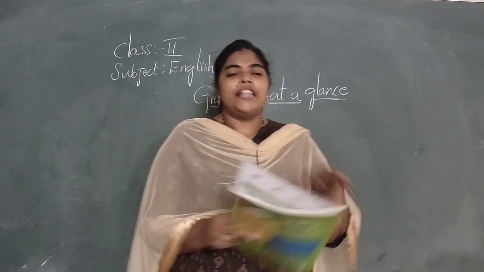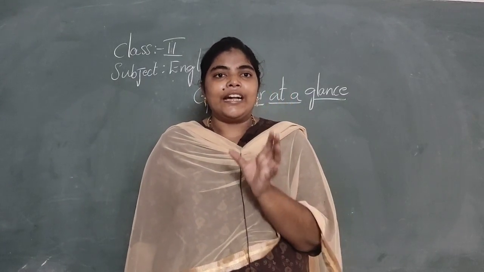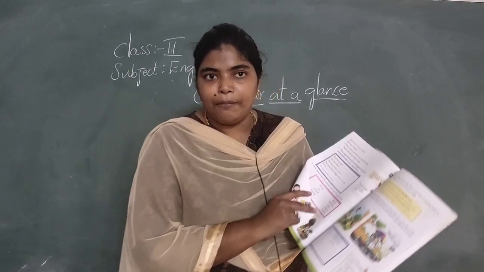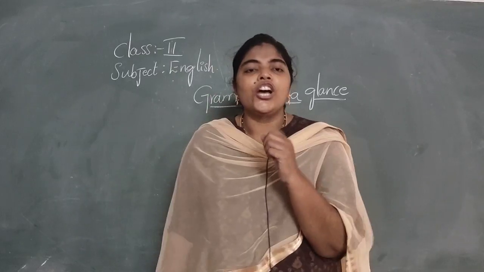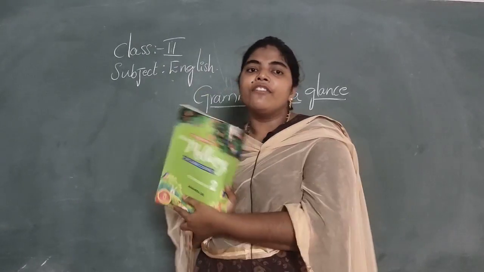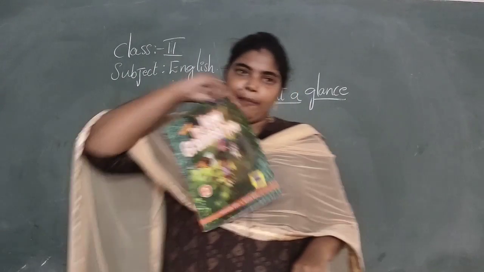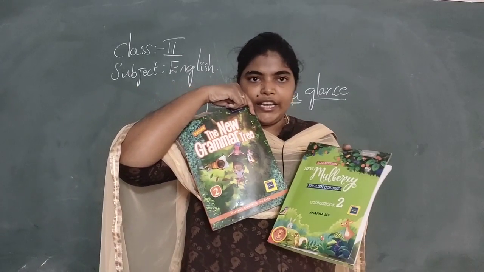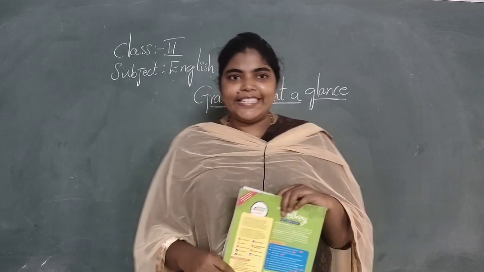In the next coming class, I will cover the topics that came in the first class grammar, and I will make you do that exercise in your Grammar Tree. So make sure that you have the course book and also your Grammar Tree book. If you have these two books only, you can go through the grammar part very easily.